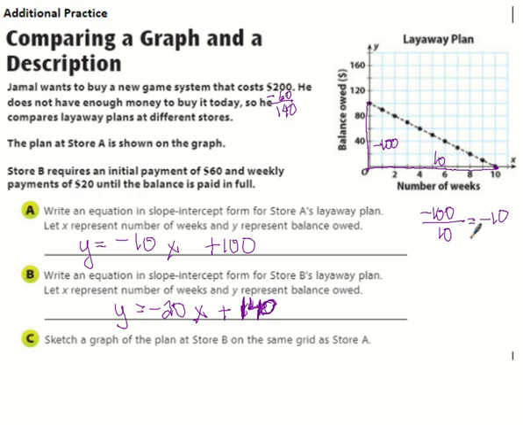So they want us to sketch a graph of plan B on the same grid as plan A. So we're going to start at 140. Actually, I'm going to do this in another color. I'm going to do it in red. So 140 is right here. And now I go down 20 over 1. Because it's a 20 over a 1, right? It's a whole number. It's negative 20 and then over 1. So down 20 over 1, down 20 over 1, down 20 over 1, down 20 over 1. All right. And there's my graph. Hopefully I made it straight. I think I did.